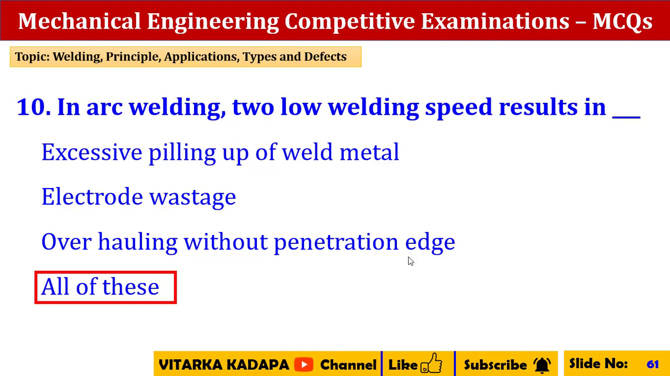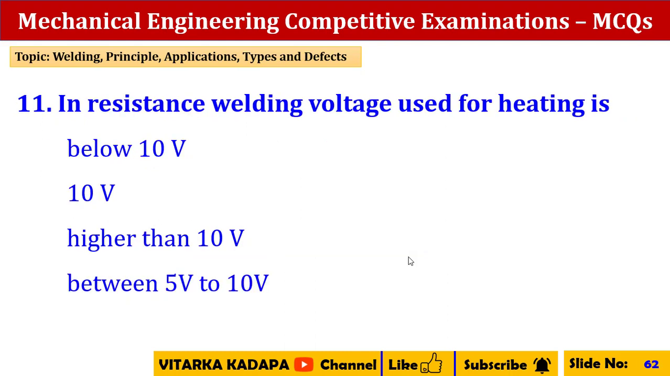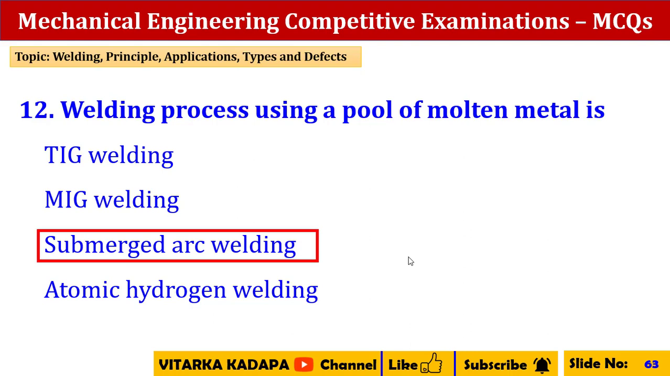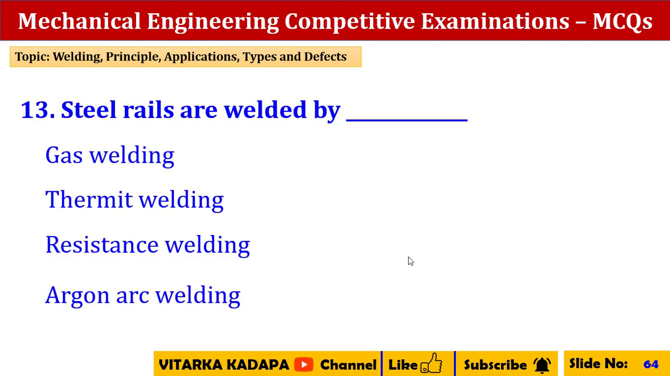These are the various kinds of factors which are influencing the too low speed results. In resistance welding, voltage used for heating is 10 volts. Welding process using a pool of molten metal is submerged arc welding. Steel rails are welded by thermit welding.